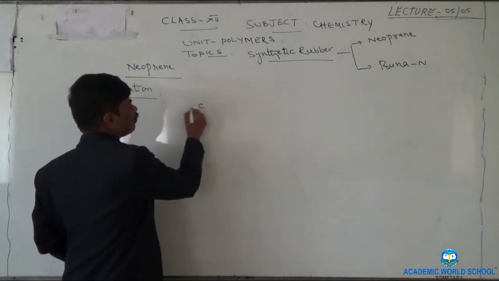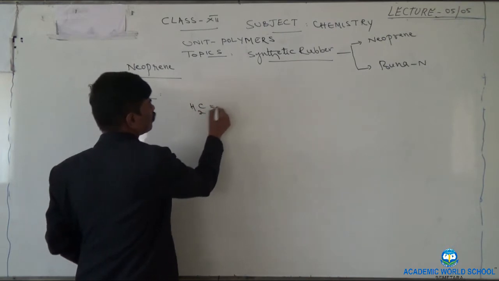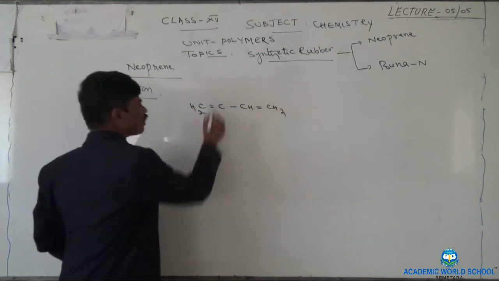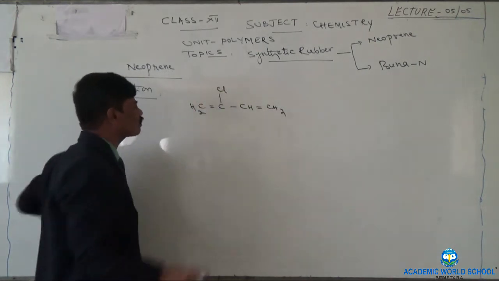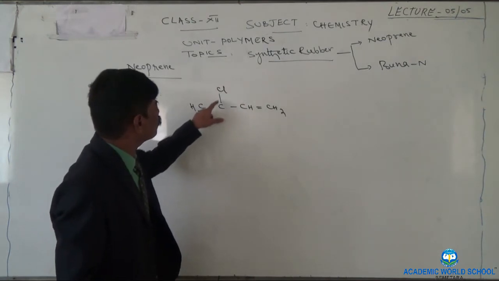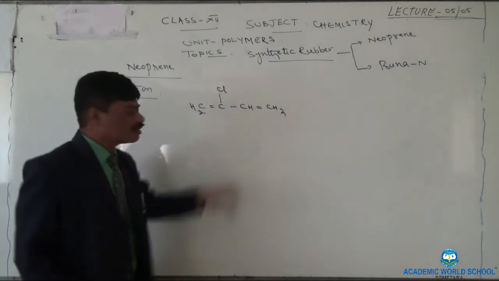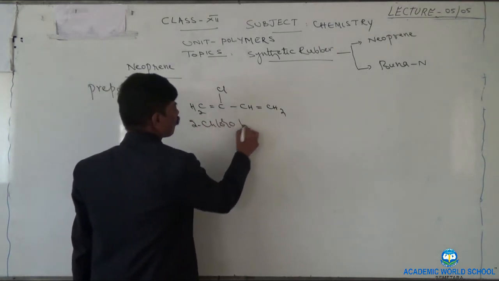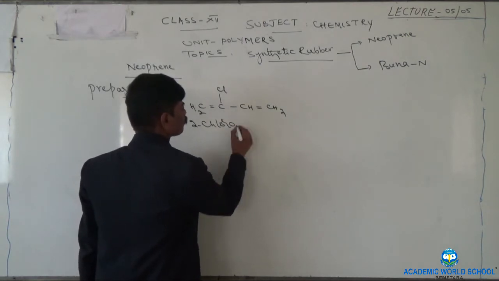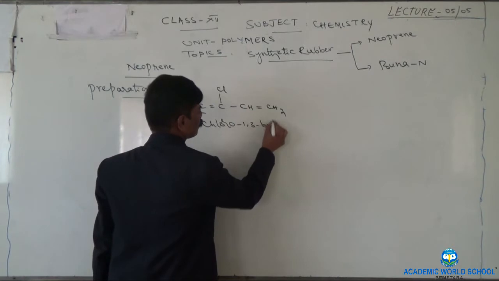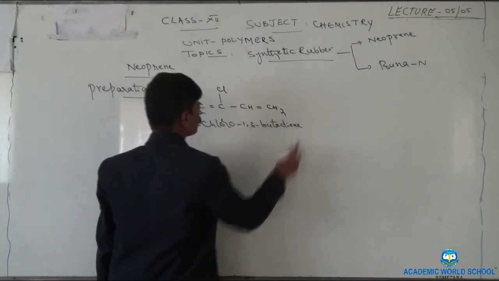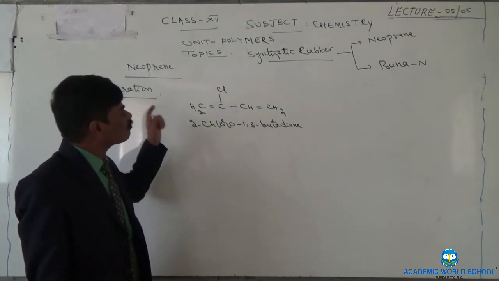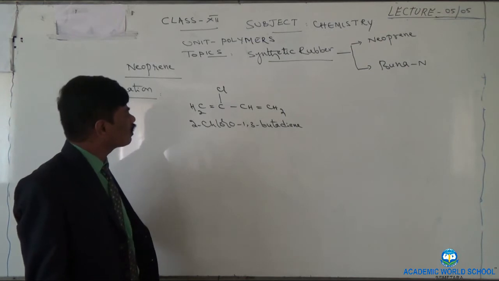Means we will take 1,3-butadiene this way, and to the second carbon atom we will add Cl, and let us see the valency: 2, 3, 4. This is 2-chloro-1,3-butadiene. This is the micromolecule that is used.